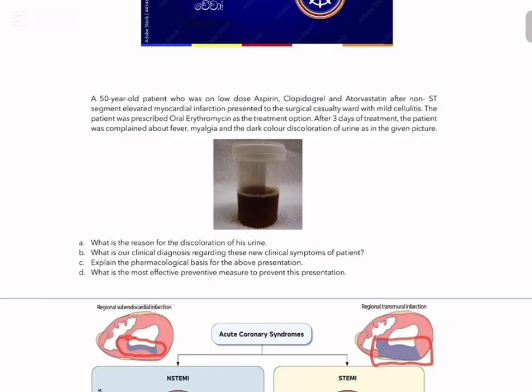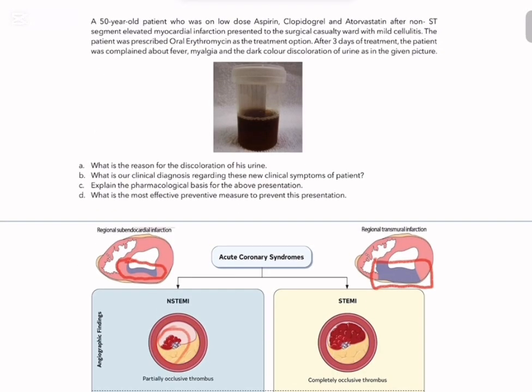This myalgia indicates something wrong with the muscles. In such cases, we can do a creatine kinase. If the creatine kinase levels are more than 5 times elevated than normal, it is highly suggestive of rhabdomyolysis. So what is the reason for the discoloration of his urine? It is due to myoglobinuria. So what is the clinical diagnosis regarding these new clinical symptoms of the patient?